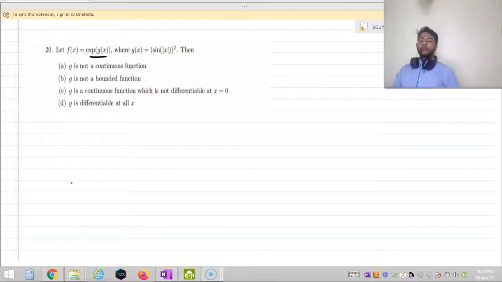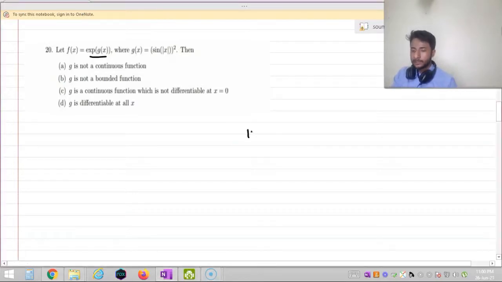Now let us solve question number 20, where f(x) is equal to e^g(x) and g(x) equals sin of |x|^2. The options say that g is not a continuous function, g is not a bounded function, g is a continuous function which is not differentiable at x equal to 0, and g is differentiable for all x. Okay, first of all, observe |x|.